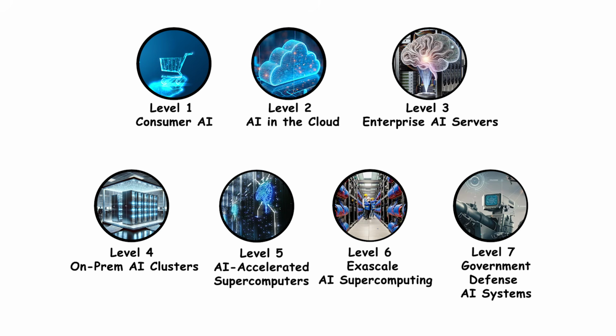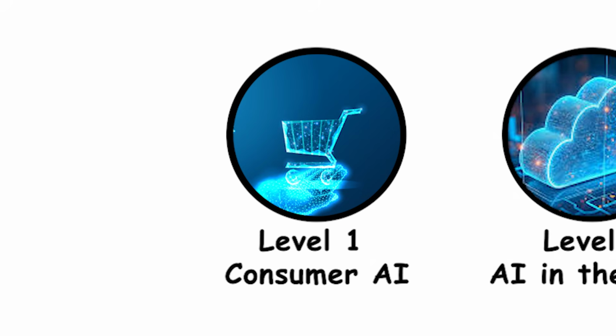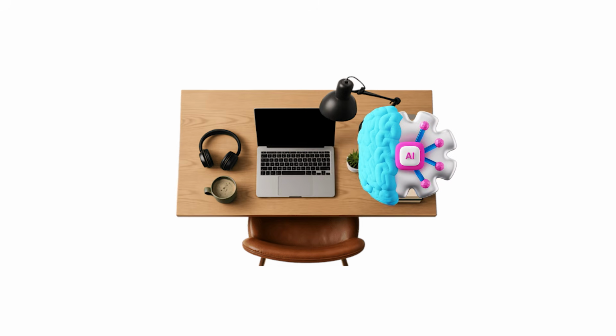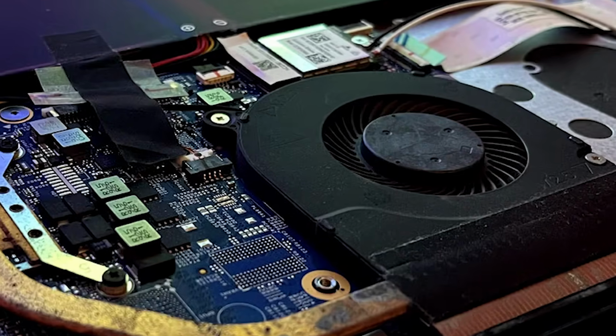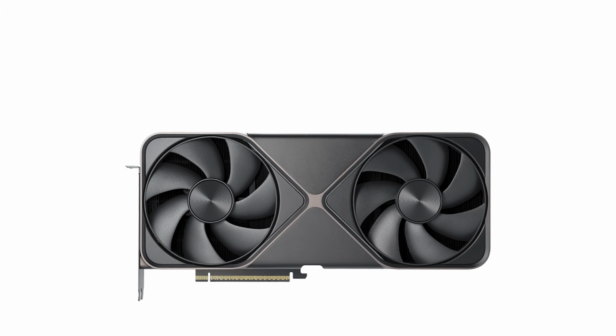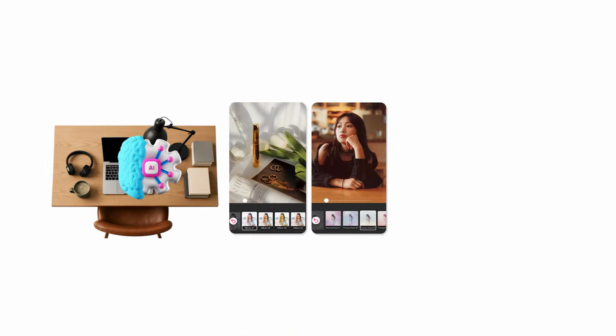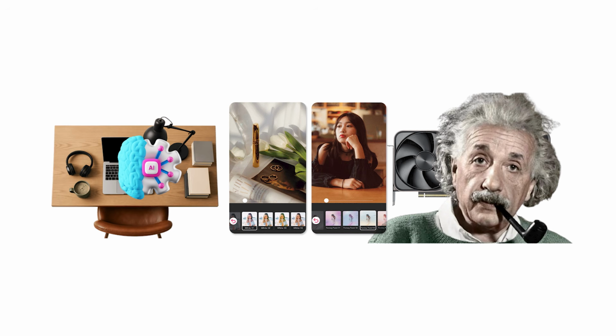Every level of AI supercomputers explained. Level 1, Consumer AI. It starts small, on your desk, in your laptop fan's quiet hum, your phone's photo filter, your gaming GPU pretending to be a genius. This is the first level of AI computation, consumer AI.